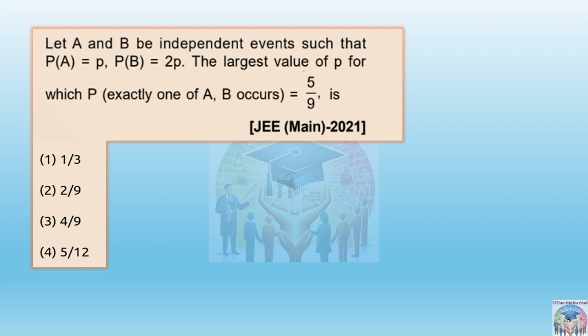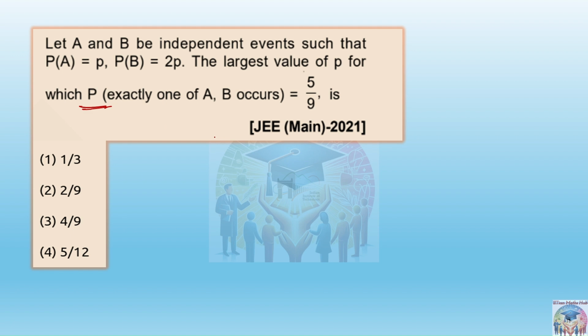It is asking the largest value of P for which the probability of exactly one of A or B occurs. This P means probability.